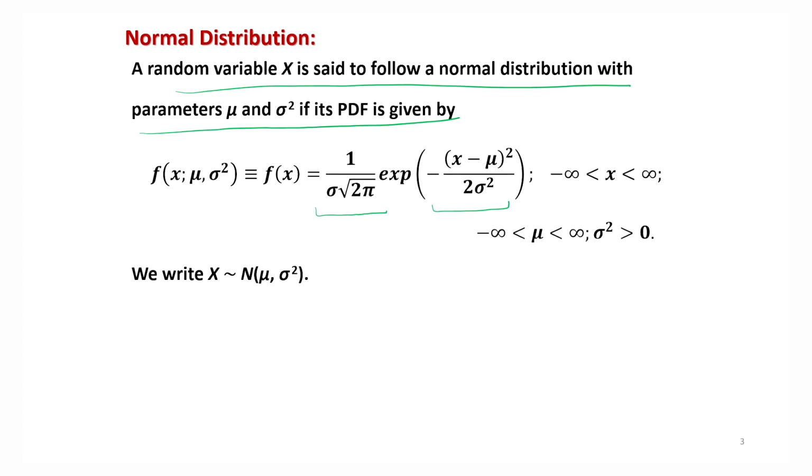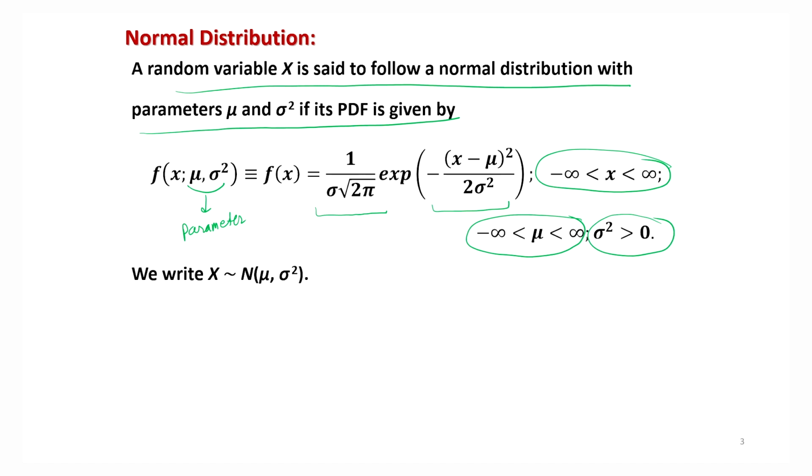And the range of x here is between minus infinity and plus infinity. The range of mu is between minus infinity and plus infinity, and the range of sigma square is between 0 and infinity. So here you can see this mu and sigma square are the parameters, right? And these parameters try to explain all the properties of the probability distribution and other properties of the random variable.